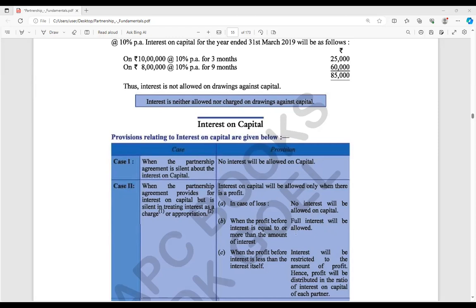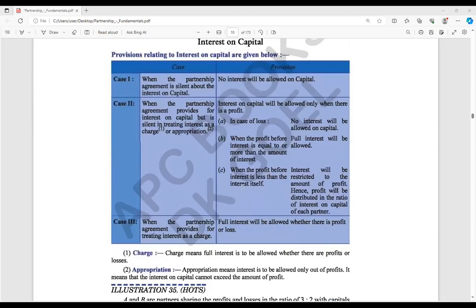So the condition is that when the profit before interest is equal to or more than the amount of interest, that is, the profit you are getting is more than or equal to the interest on capital, we should allow full interest on capital if the partnership deed allowed this.